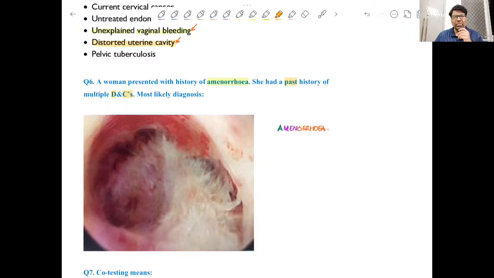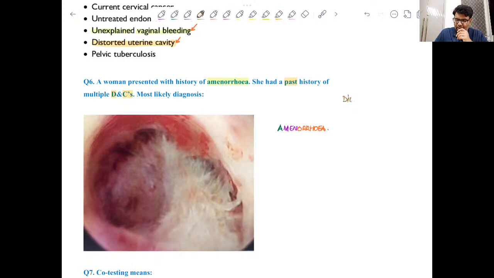So there have been multiple episodes where D and C was done inside the uterine cavity. Now whenever curettage is done, there is possibility of adhesions, intrauterine.